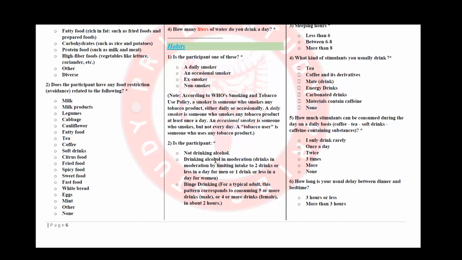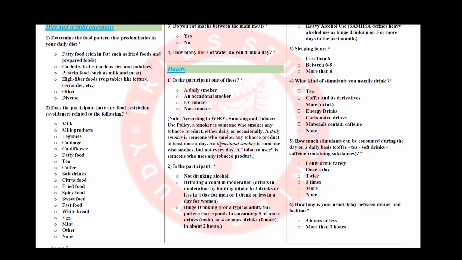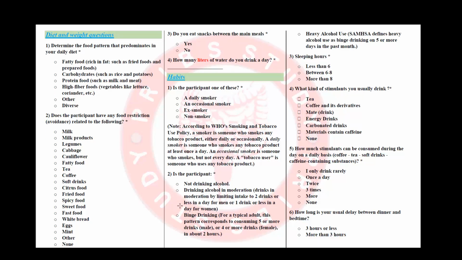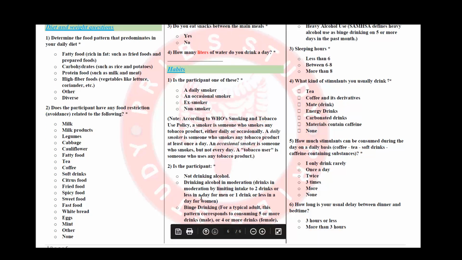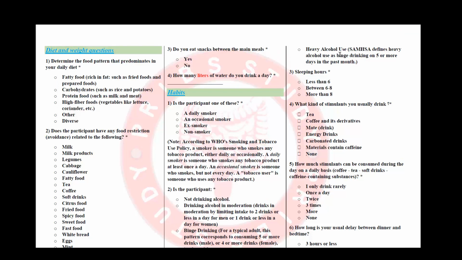The same thing with alcohol drinking: not drinking, drinking in moderation, binge drinking, or heavy use. Next to each other in these parentheses, we have put the definition. So what does it mean when a person is drinking in moderation? It is 2 drinks or less in a day for men, or 1 drink for women. What is heavy drinking, for example? It means binge drinking for more than 5 days in the past month.